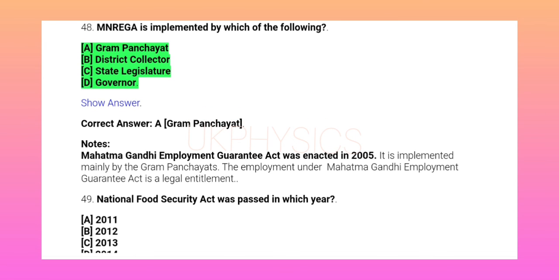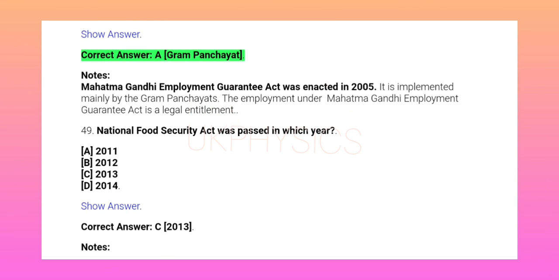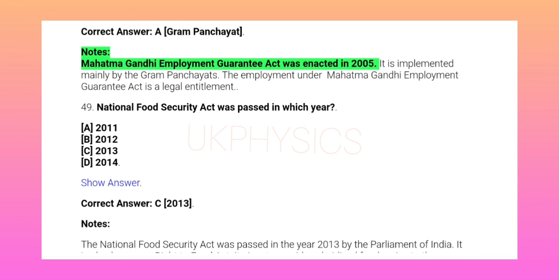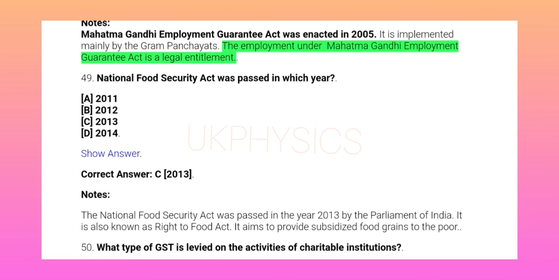48. MNREGA is implemented by which of the following? A. Gram Panchayat, B. District Collector, C. State Legislature, D. Governor. Show answer. Correct answer A. Gram Panchayat. Notes: Mahatma Gandhi Employment Guarantee Act was enacted in 2005. It is implemented mainly by the Gram Panchayats. The employment under Mahatma Gandhi Employment Guarantee Act is a legal entitlement.